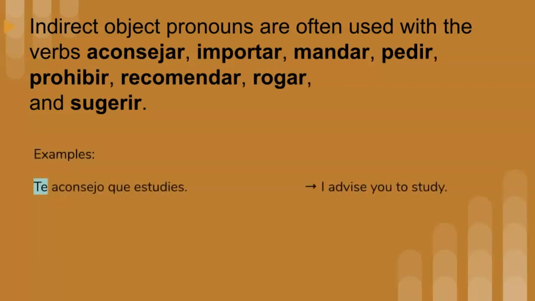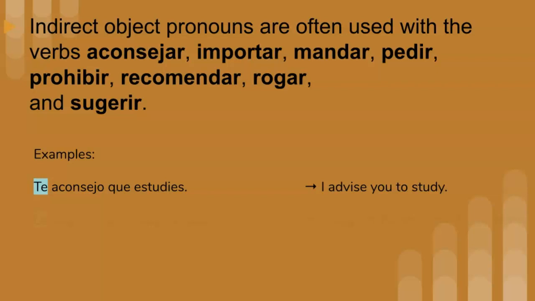Te aconsejo que estudies. I advise you to study. Even though estudies is already conjugated in the present subjunctive form, sometimes that indirect object pronoun te will be included in your main clause also to give the person you're talking to or about, or the reader, a heads up for who the idea or the wish is going to be directed at.